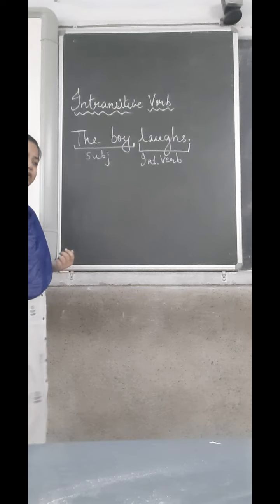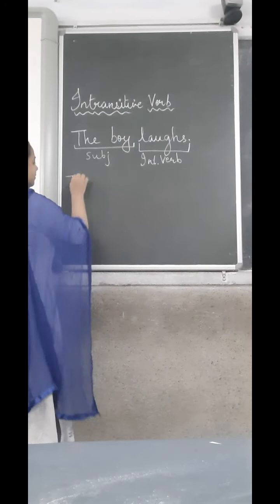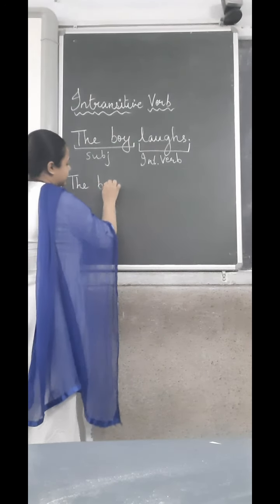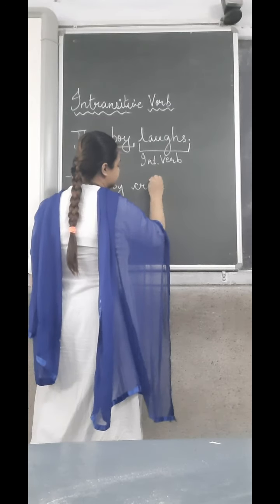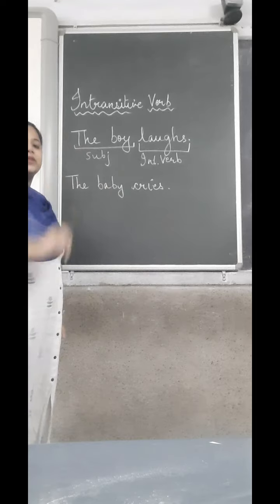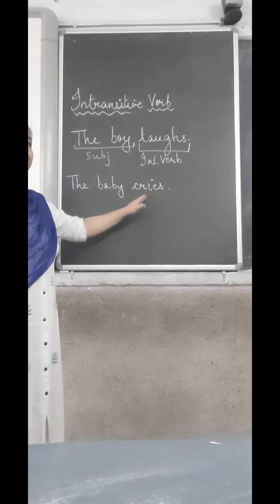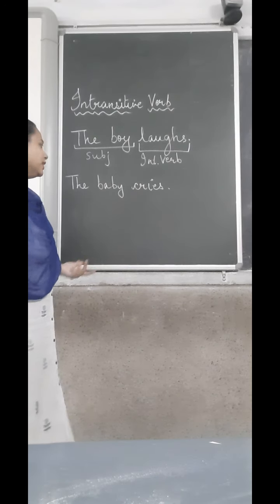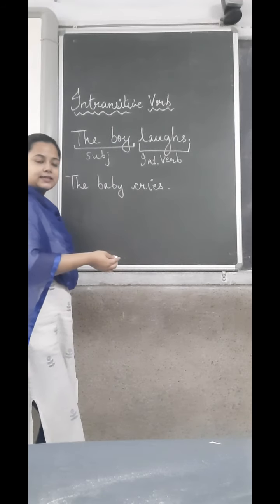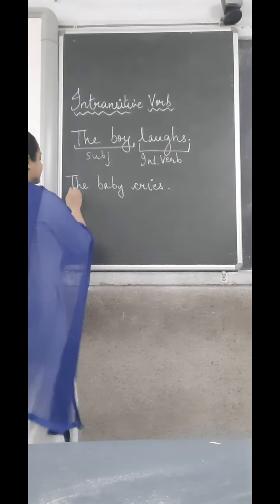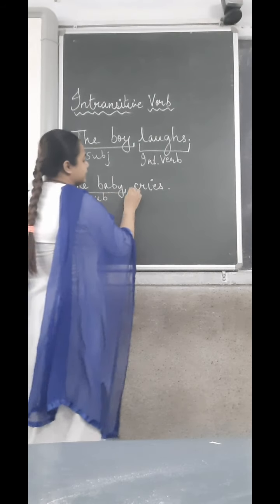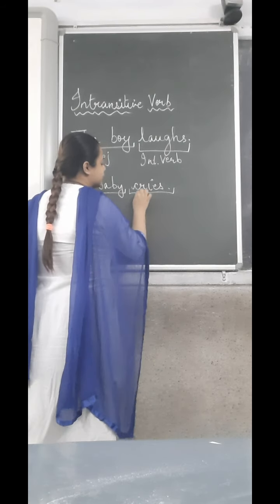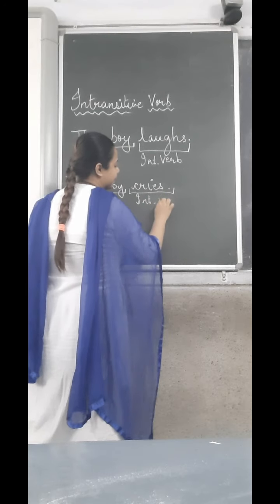Let us take another example and see. For example, if I write, the baby cries. Okay, the baby cries. We understand the meaning of this sentence very well. It is a complete sentence. It is giving us meaning. The baby is the subject of the sentence and cries is the intransitive verb.